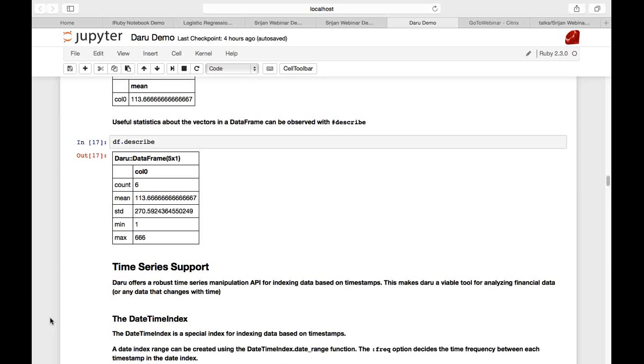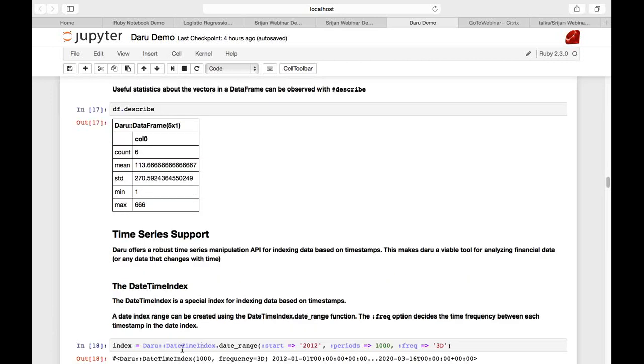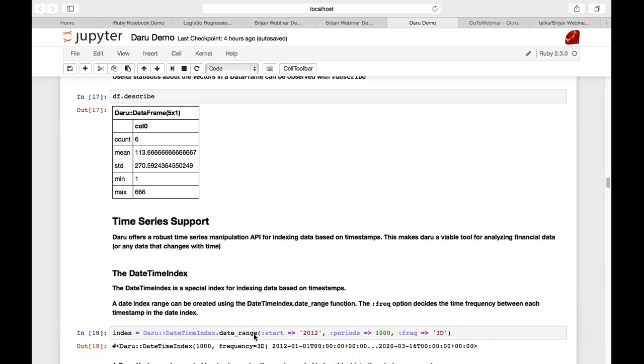You can label each data based on a unique timestamp. So I can use the datetime index date range function to create a datetime index which starts from the beginning and goes on for 1000 periods, and the frequency of this date range is 3 days.